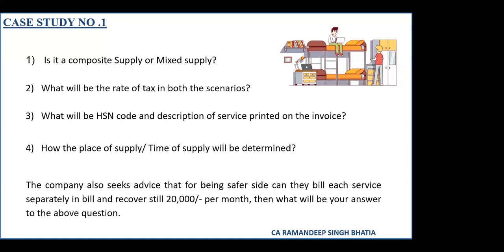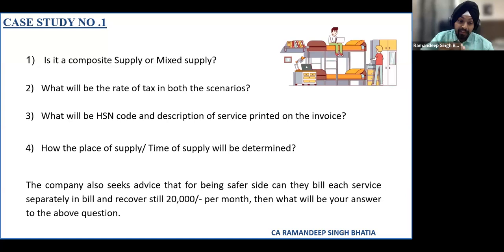It can be categorized as a mixed supply. That is my contention in this case. So Renuka ma'am, you are saying that if any facility is available in this hostel to outsiders also, in the form of gym or food, then it would be difficult to say that it's a composite supply, because these facilities are again available for extra charges to other people. And in the given case, it is a single price and it is not available for outsiders who have not taken any accommodation facility. That is why it is called composite supply.